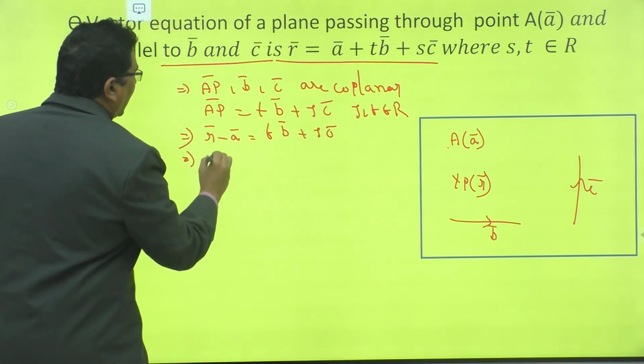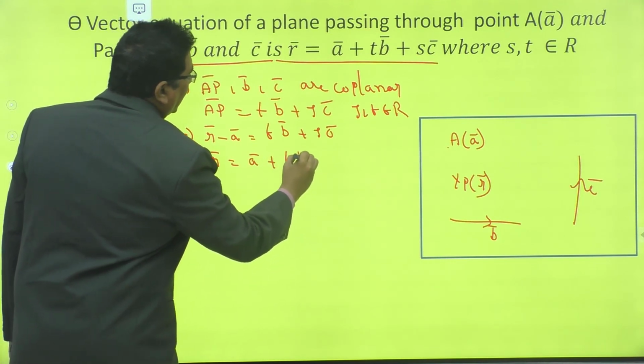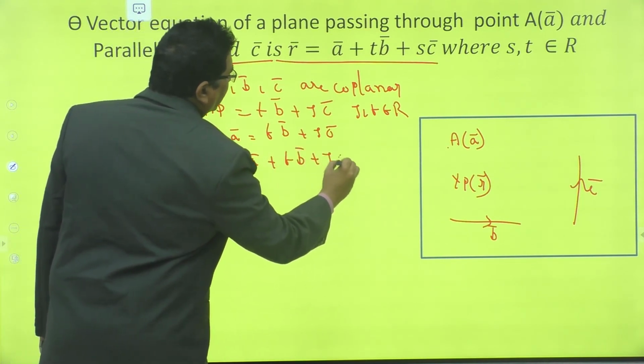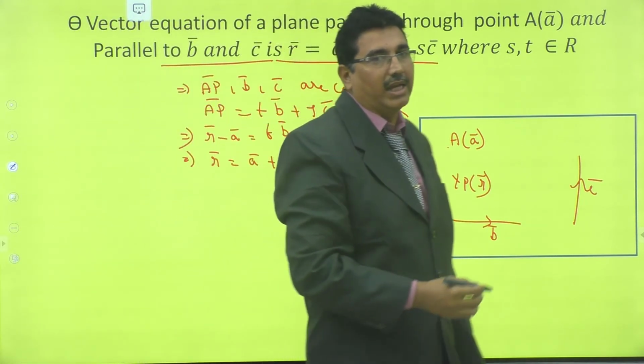That implies R bar is equal to A bar plus T into B bar plus S into C bar. This is the third form of a plane.